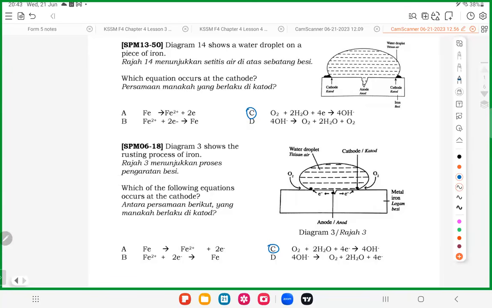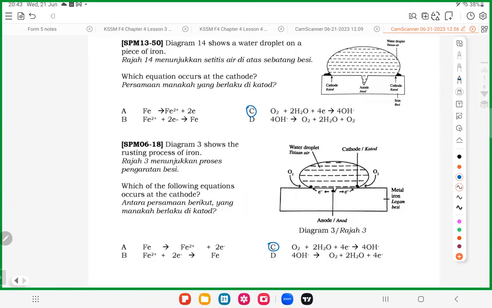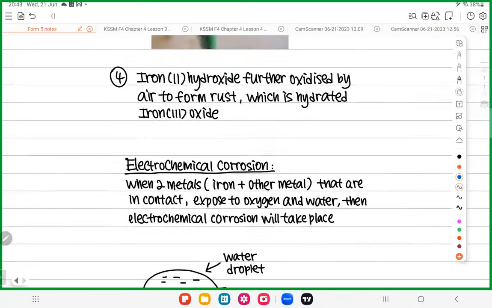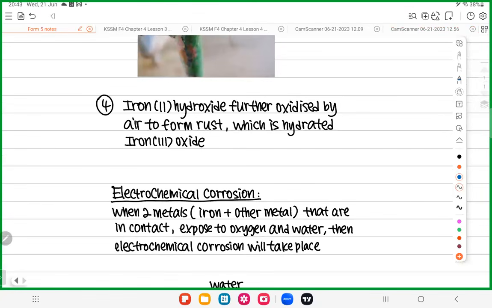What is the scientific name for rust? Hydrated iron(III) oxide. End of story. That's everything you need to know for atmospheric corrosion. Not very hard. So we are done. Now let me teach you another concept. The next concept that we will learn is much more interesting.